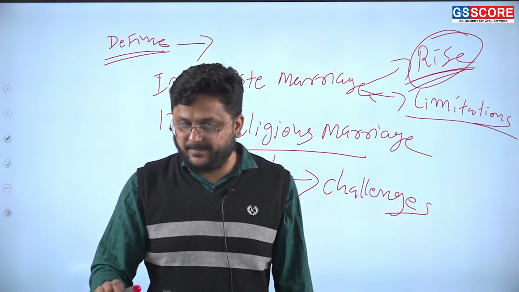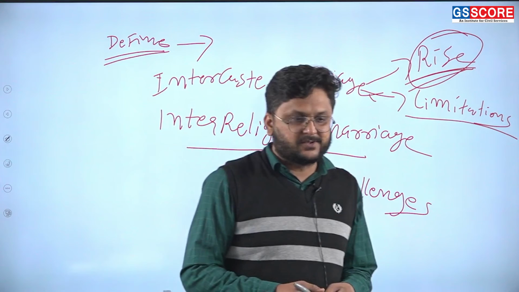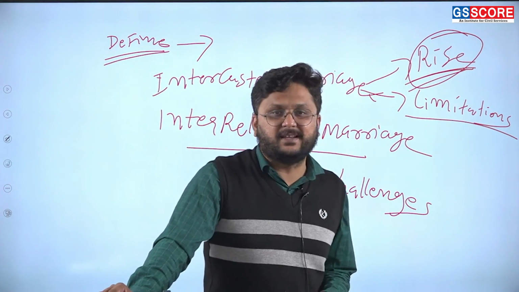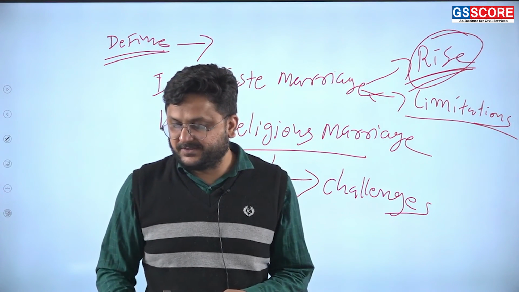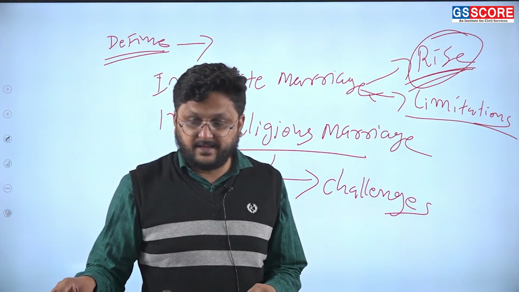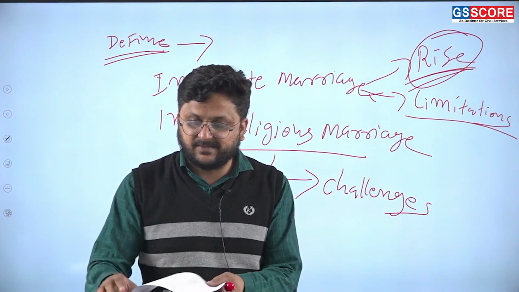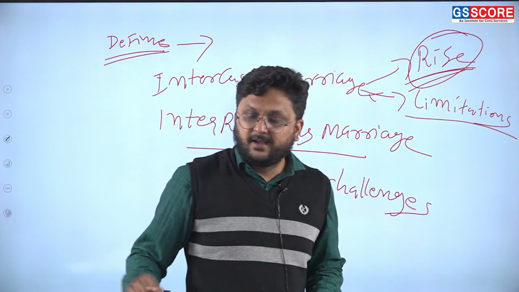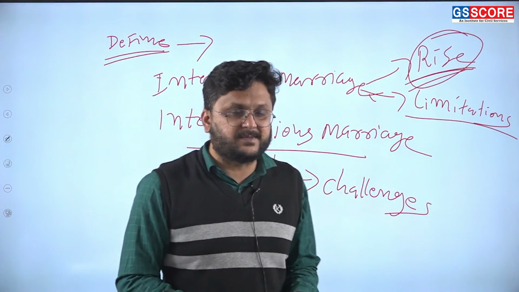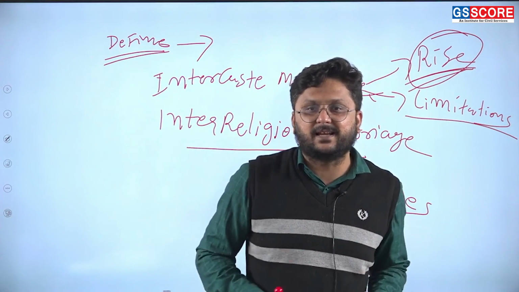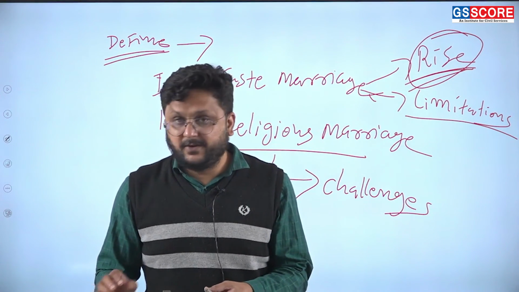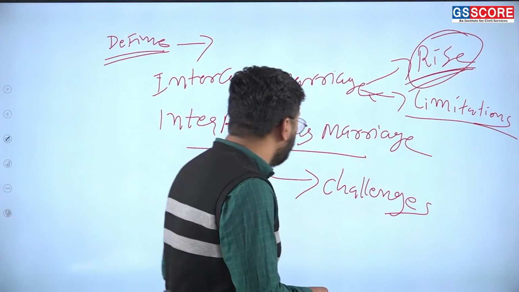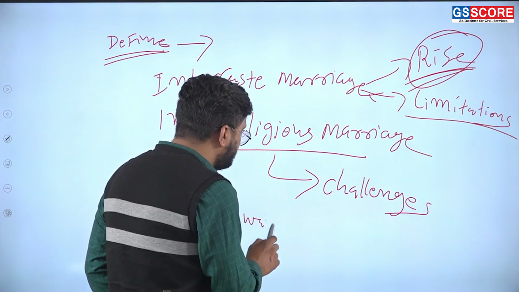And number five can be the lack of socio-economic parity. Socio-economic parity is not there. So that is why intercaste marriage or interreligious marriage are facing problems. They are being challenged. Now, you can give some case laws also, as we mentioned, and then you can suggest some of the measures. You can mention some challenges, and then you can give your way forward, your suggestion, what can be done.